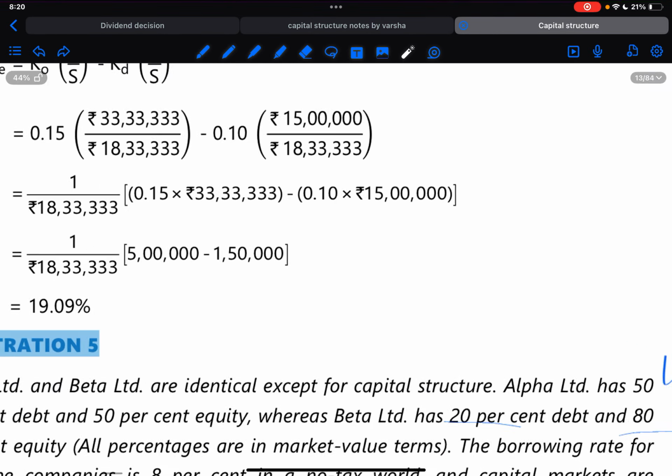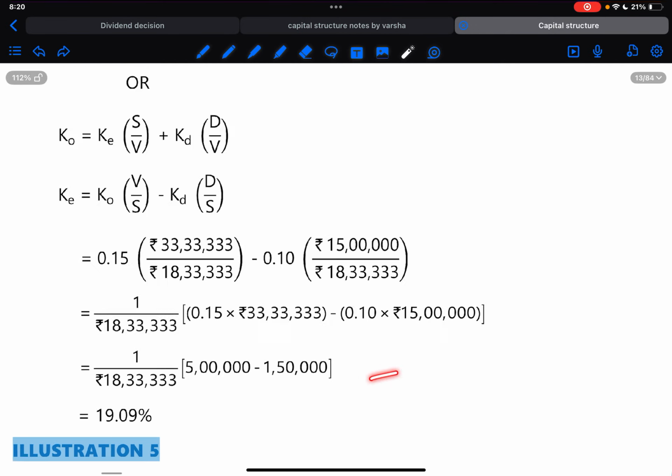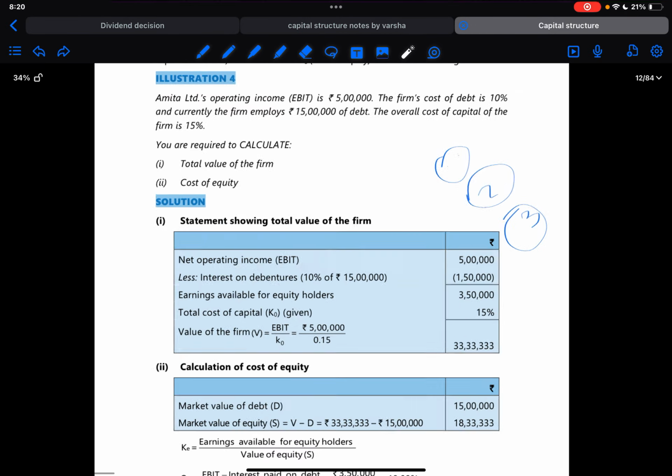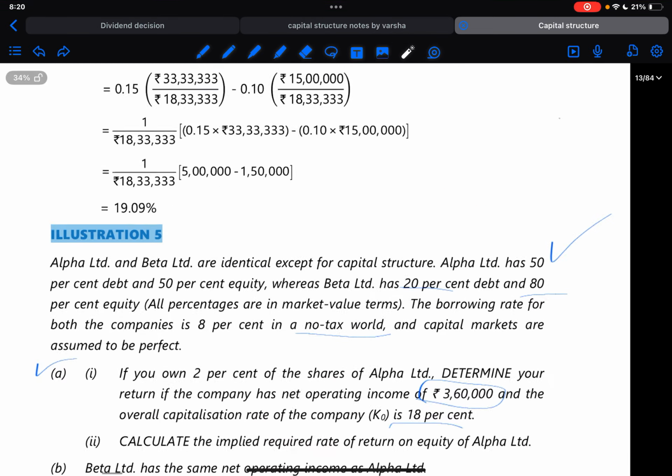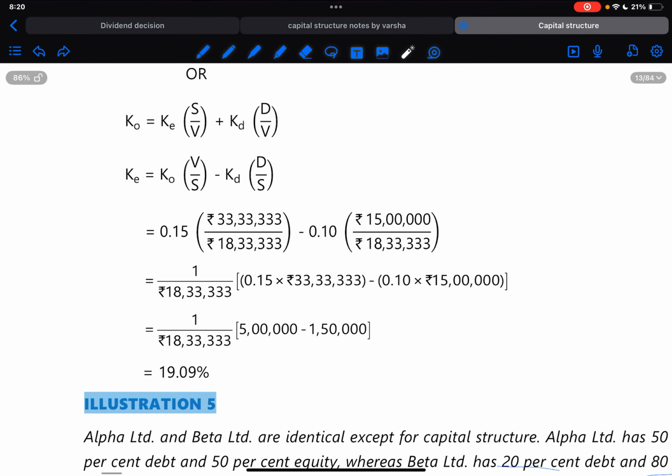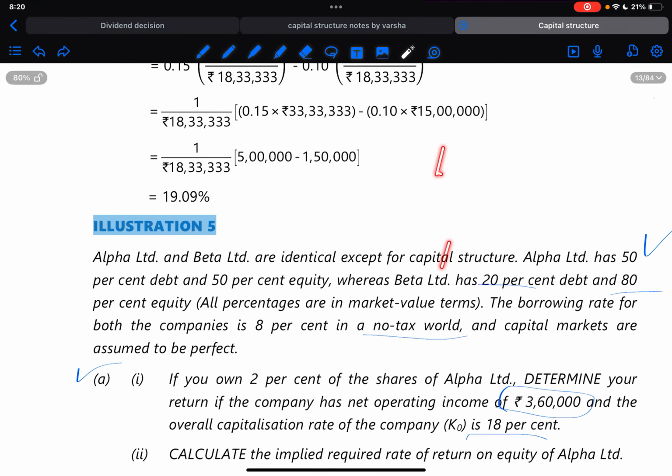Or alternatively, we can use the formula also. More time saving could be this one. Okay, we can directly apply this and get the answer. But it is also advisable to solve question with this formula, because there are certain questions where only this formula can be applied, right? So it's always better to solve it in both the ways. Anyway, answer is going to be the same.